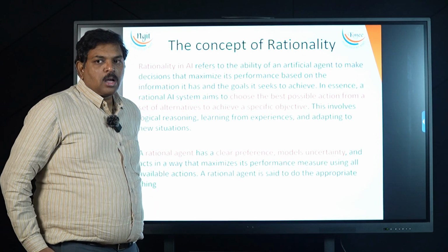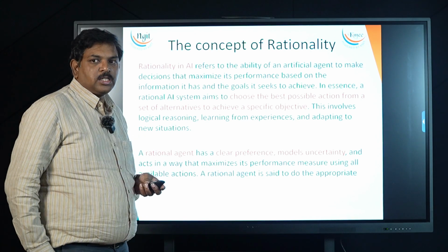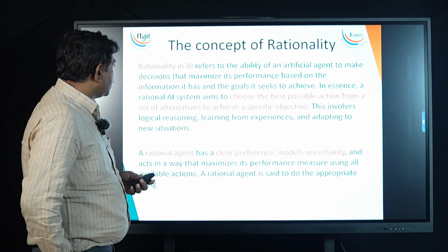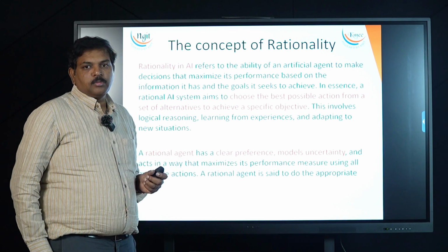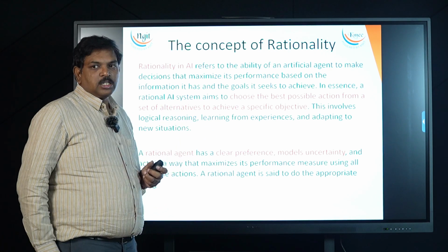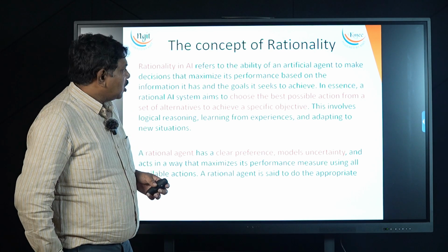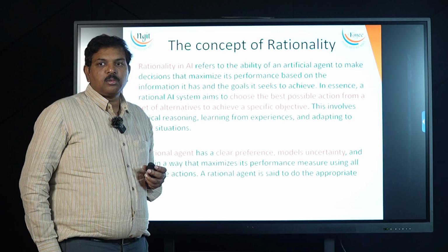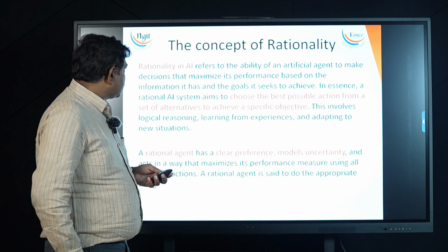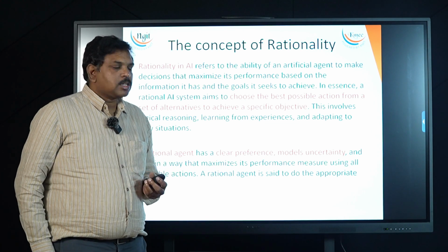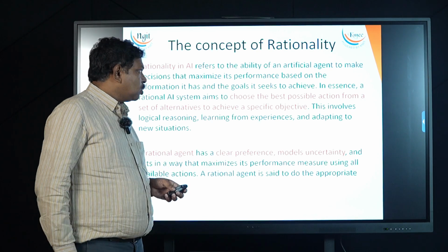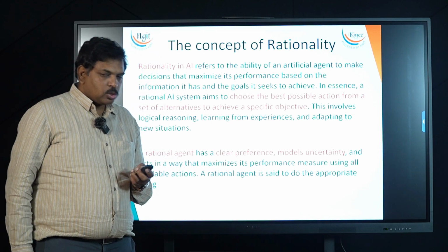When we have many alternatives, an agent has to choose one among them with a specific objective. Like in our vacuum cleaner agent, suppose dirt is placed at two or three places, which one does it give preference to, which part of the room does it clean first? It has to go for some specific objective. It should know which action should be completed first.